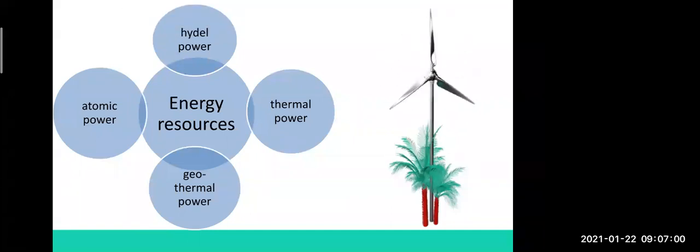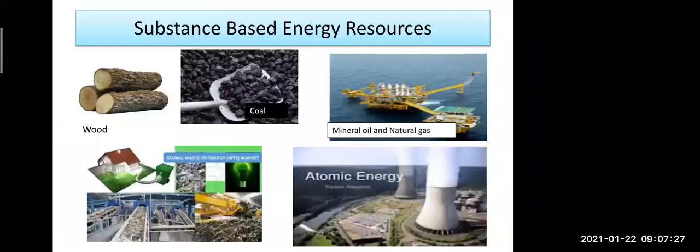See, hydel power is also known as hydropower, the power which is generated by using water. Thermal power is generated by using coal and water. Geothermal power is again generated by using water. And atomic power is generated by splitting minerals like uranium and thorium. All these powers are used to generate electricity. Very well done. That means you all remember the answers, whatever I taught you.